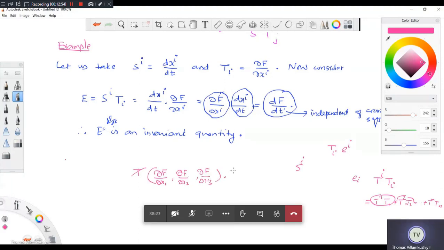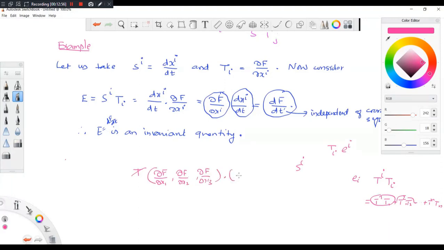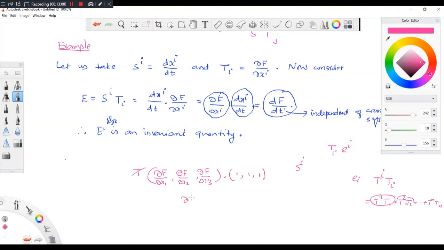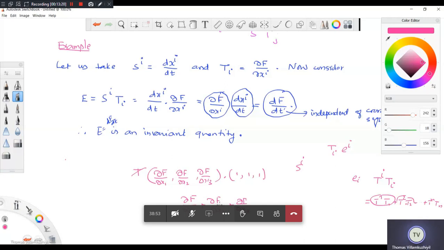So that dot, maybe you have 1, 1, 1. This is the gradient and this is the basis vector. Am I right? Yes, sir. So what will come? You'll get ∂F/∂x1 plus ∂F/∂x2 plus ∂F/∂x3. So this sum is a scalar quantity.